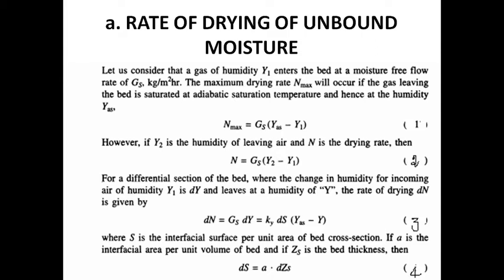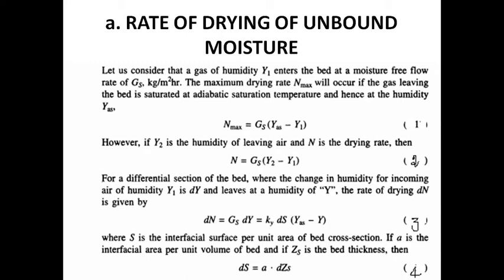For a differential section of the bed, the change in humidity for incoming air of humidity capital Y1 is dY, so the leaving humidity is capital Y. For this case, the rate of drying dN is directly proportional to dY. Removing the proportionality, we add the constant, the free flow rate capital Gs.